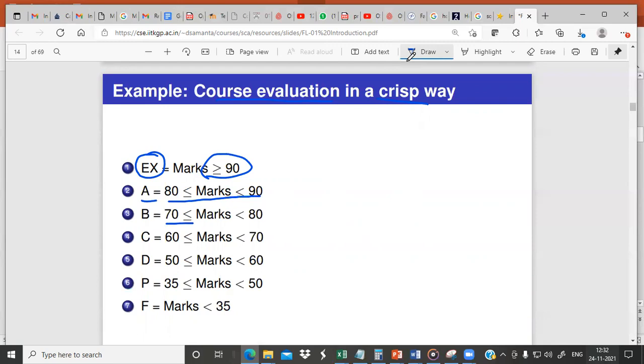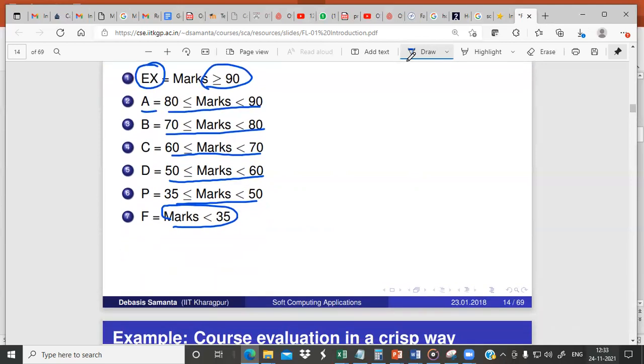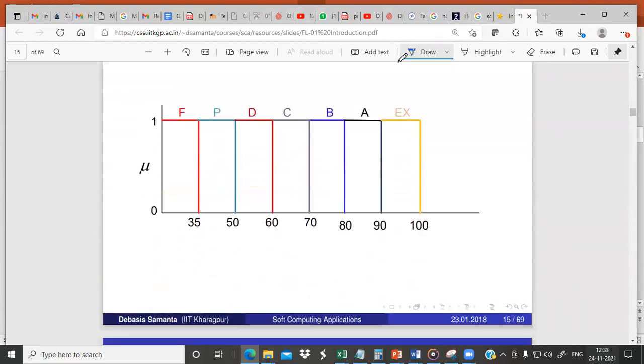Greater than or equal to 70 and less than 80, it's B grade. Greater than or equal to 60 and less than 70, C grade. Greater than or equal to 50 and less than 60, D grade. Greater than or equal to 35 and less than 50, P grade. Less than 35, F grade. F represents fail. Now if we want to represent this using a crisp set, it is something like this.